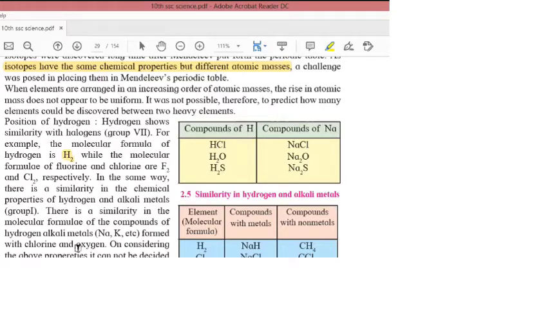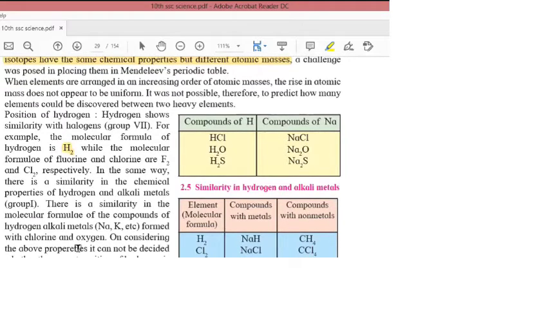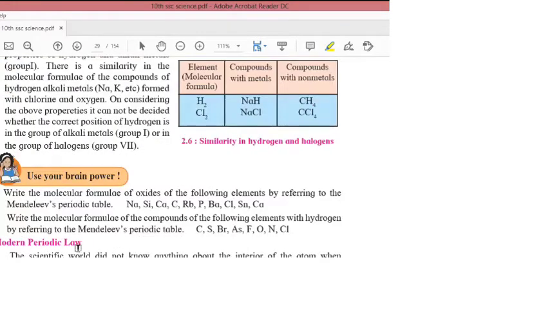On considering the above properties, it cannot be decided whether the correct position of hydrogen is in the group of alkali metals or in the group of halogens. So till date there is no such information on where to place that hydrogen, above halogens or above alkali metals, because hydrogen shows both the properties of alkali metals as well as the halogens. Okay, so these were the demerits of the Mendeleev's periodic table.